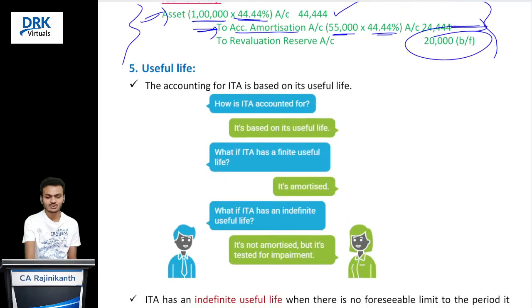And next one is useful life. As you know, accounting for intangible assets is completely based on useful life, correct? If the useful life is indefinite, means what? How can we amortize? We cannot amortize. We should go for impairment test every year. If it is a finite useful life, yes, we can amortize.